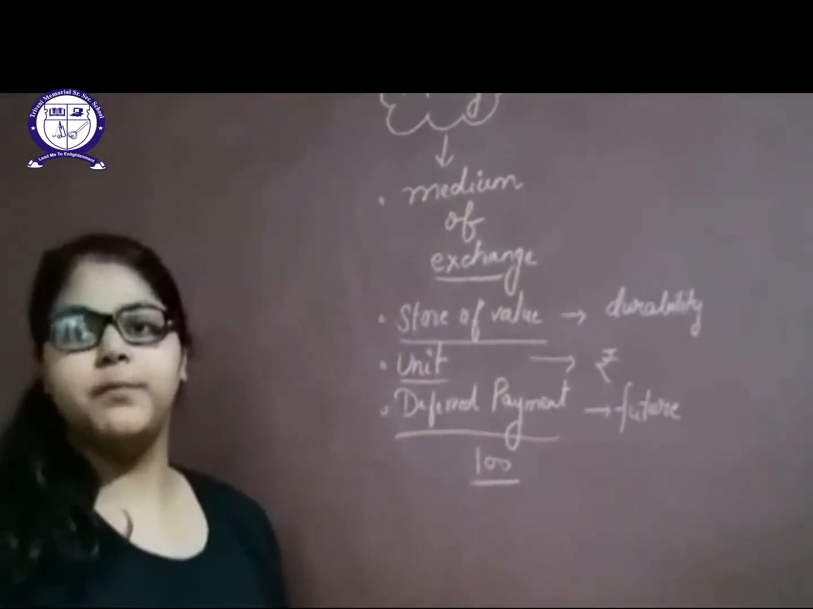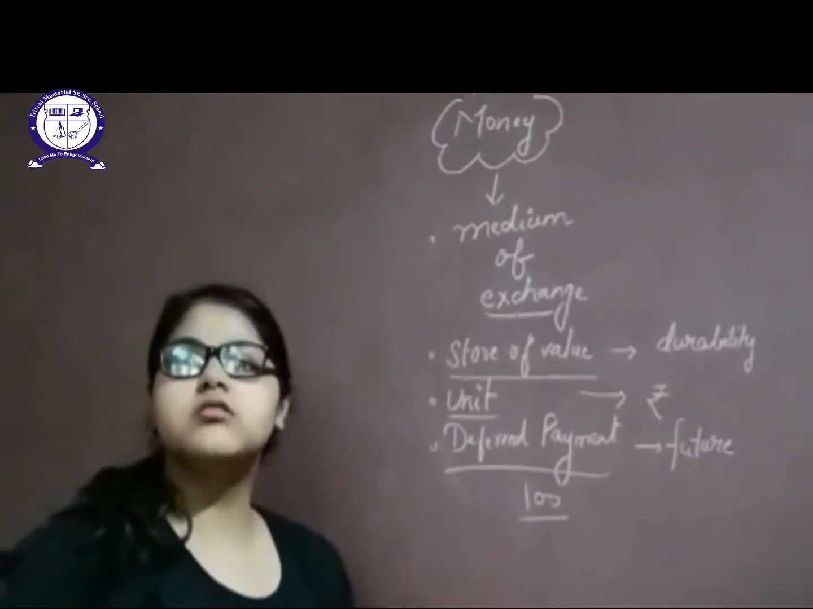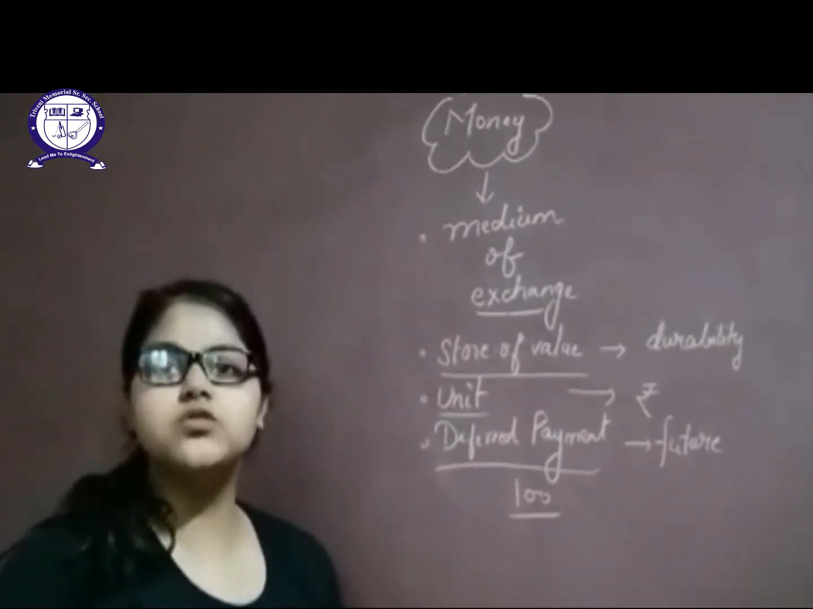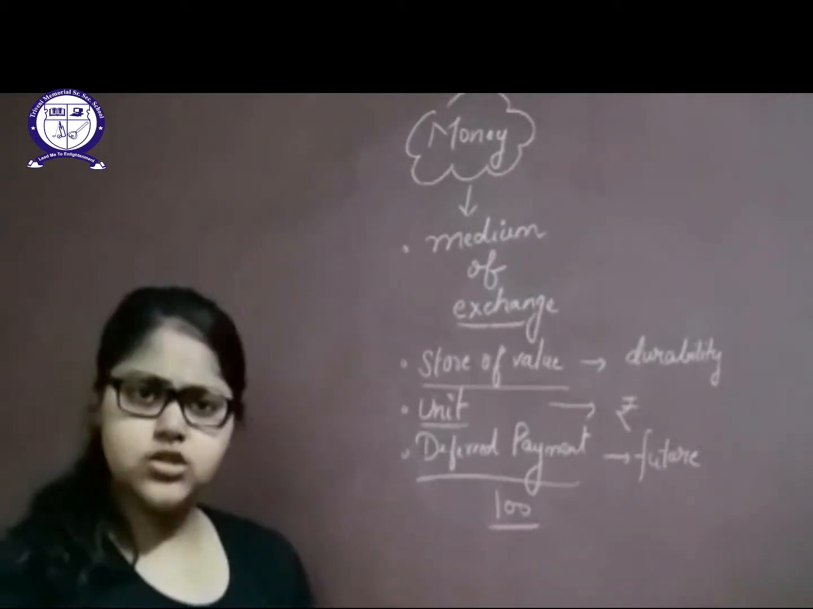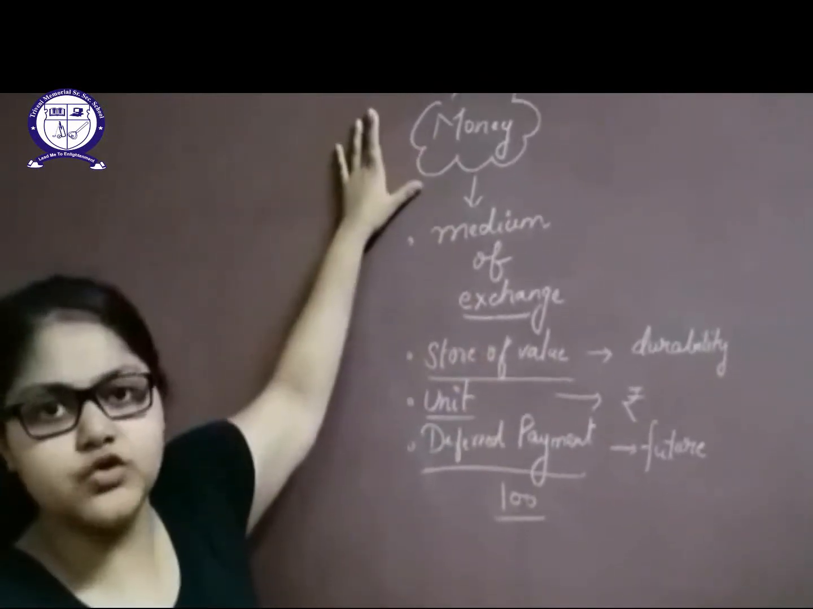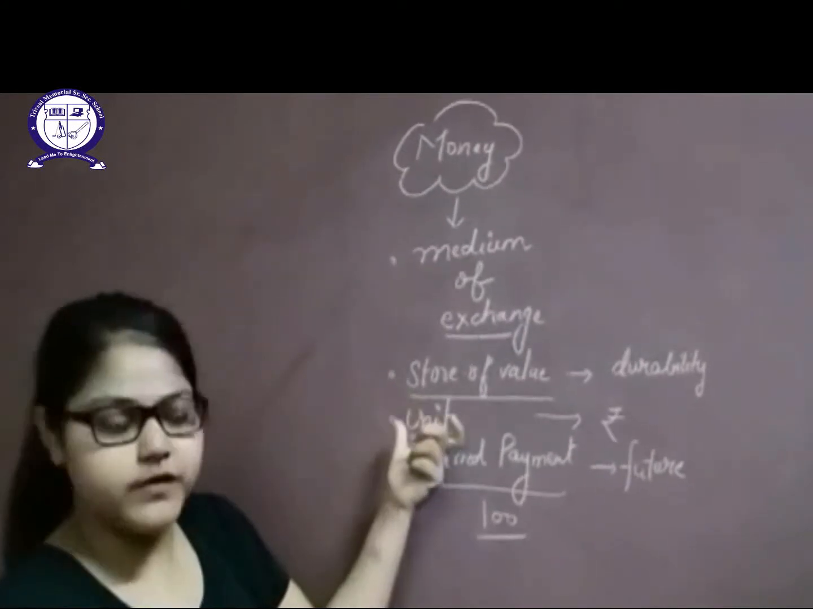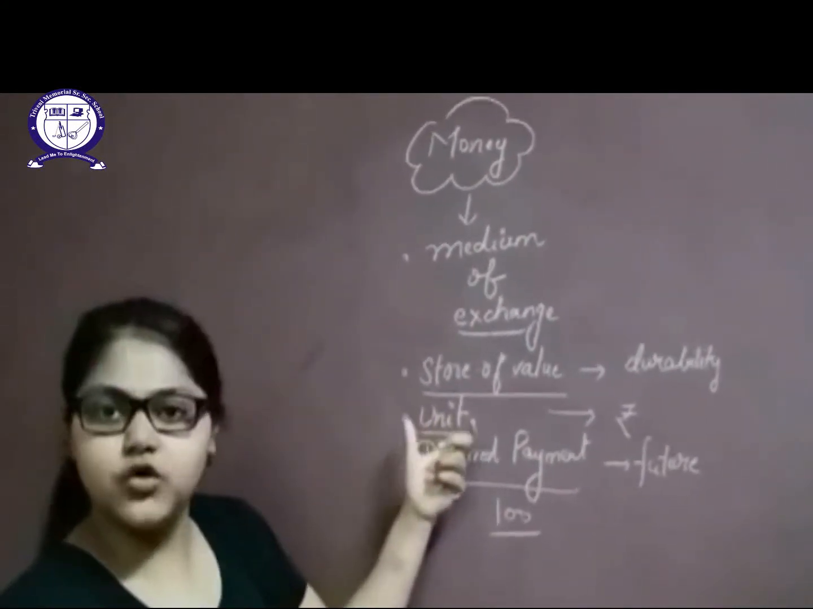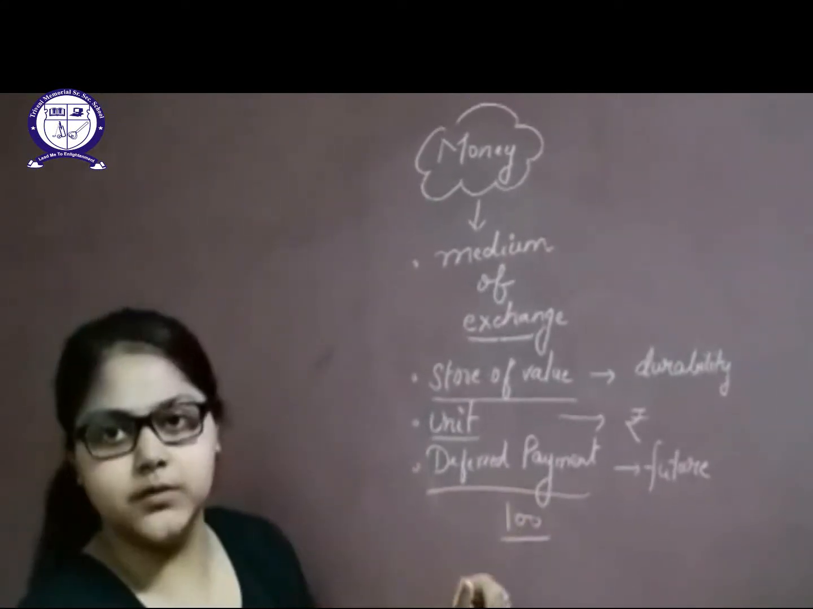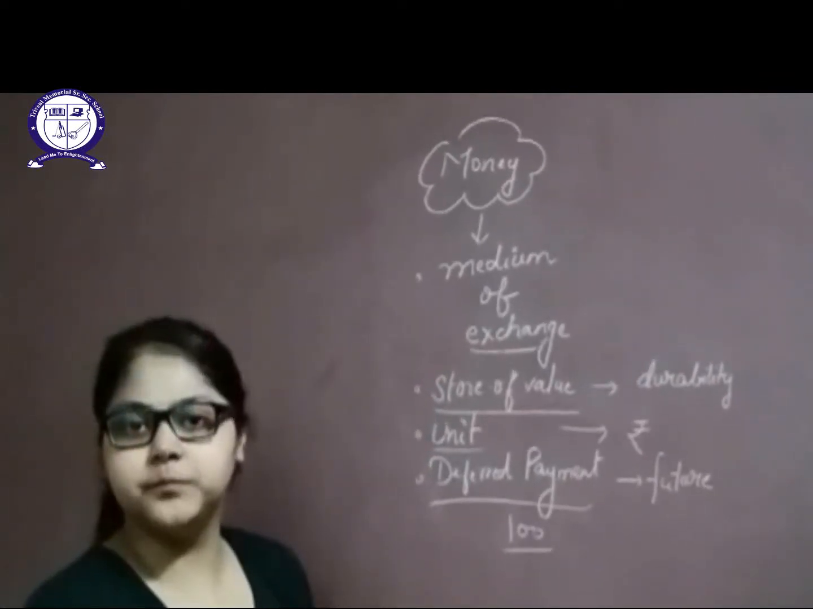Moving toward the next topic, it is money. As we have previously discussed, in the barter system there were many limitations. To overcome those limitations we have to introduce money. So with those limitations only, we'll make the definition of money. Money is something which is used as a medium of exchange, which has some store value, which has a measure of unit, and which can be used as a standard of deferred payment. All the 4 points comprise the definition of money.